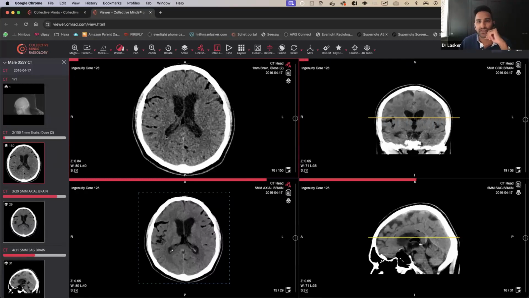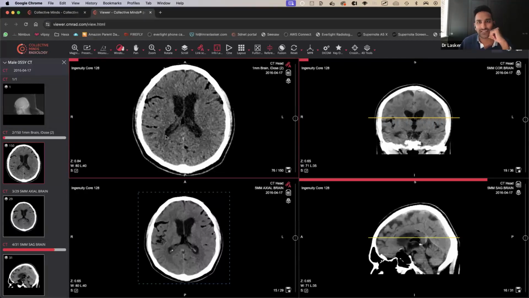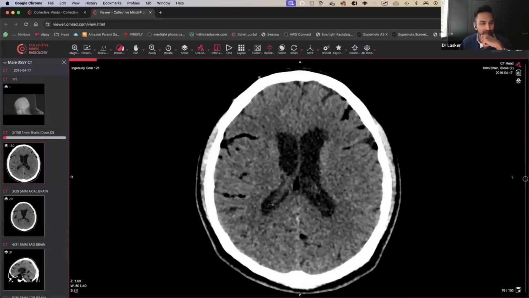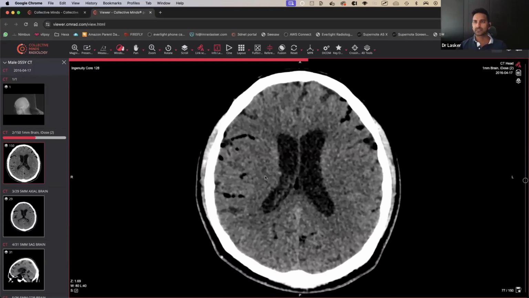Okay, cool. Let's have a look at this one. This is a CT head of an adult patient. They've come in with an acute headache. So let's scroll through and see what's going on with this one.